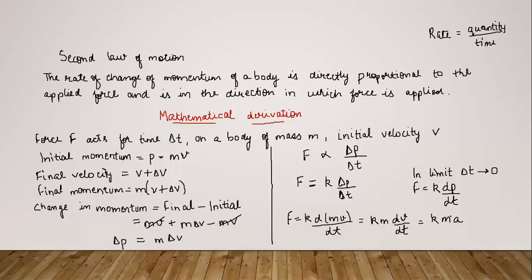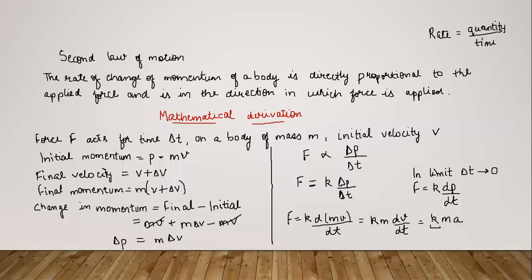This means here k is a constant. It can be anything. It doesn't matter unless and until it is a constant value. So we can deduce that the force applied on a body is proportional to the product of mass and acceleration of that body. It's proportional to. So this is k, no? That's why we are using the term proportional to.